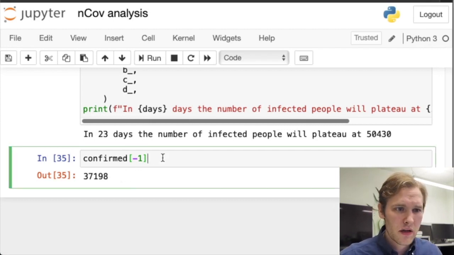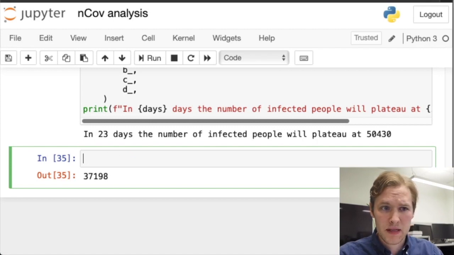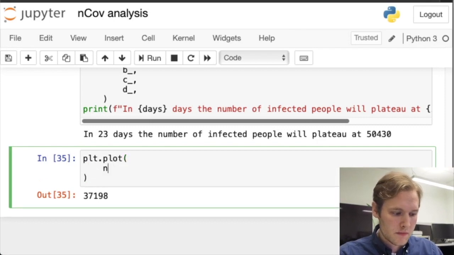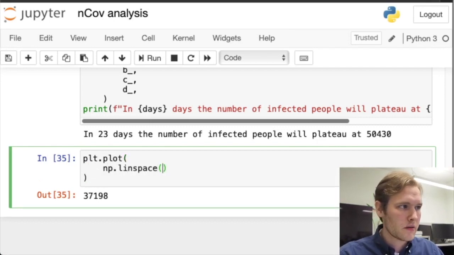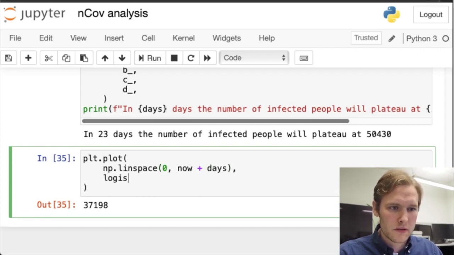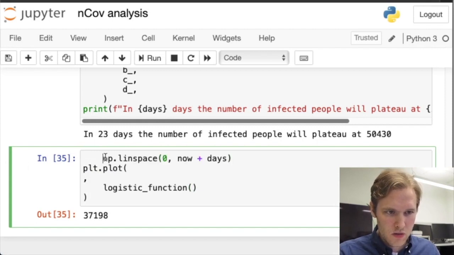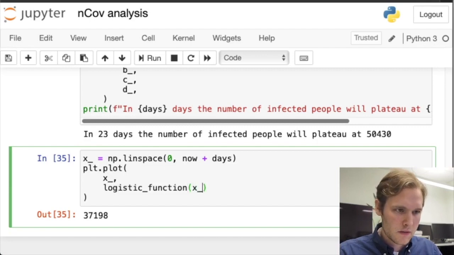Let's try to plot it, just to see that it has plateaued at that value. So we'll plot. Now we are going from 0 up to now plus days, right? And we want to use our logistic function. The same, yeah, and you know what? We're going to copy this and make a new x variable, like so. And then x, a, b, c, d.